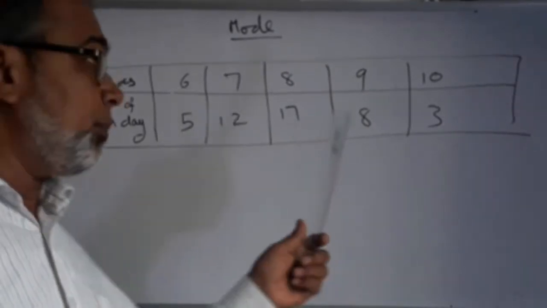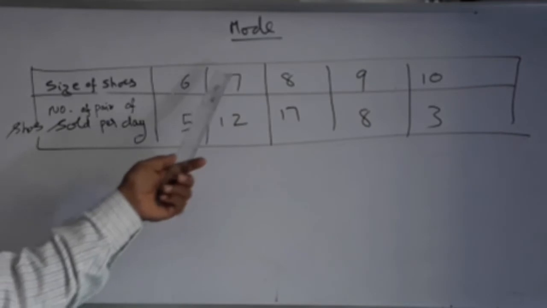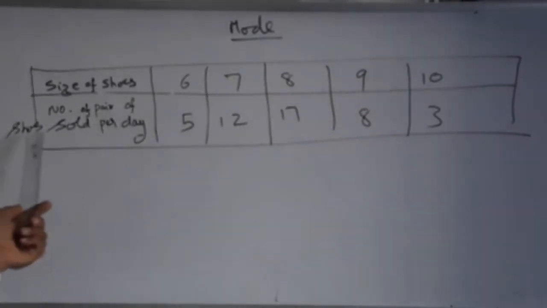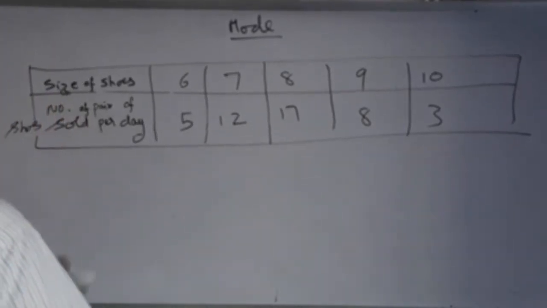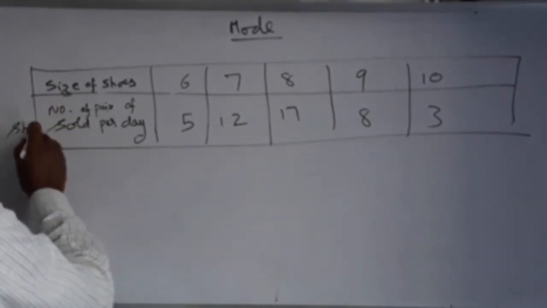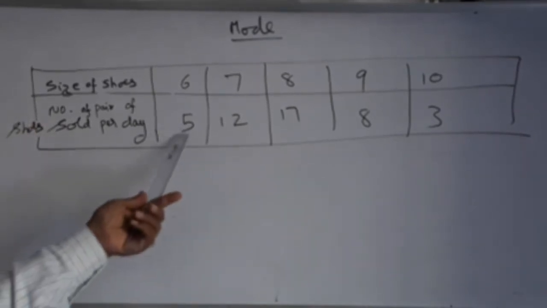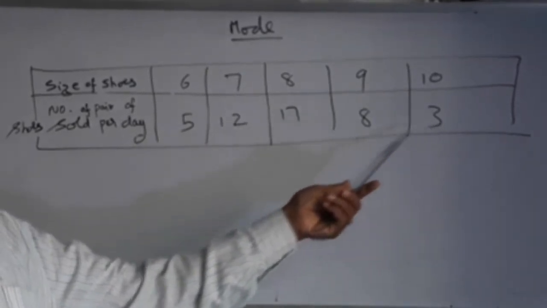There are some situations where mean is not much suitable, but mode is. Now let us see an example. Suppose the size of shoes, 6 number size, 7 number size, up to 10 number size, and the number of pairs of shoes sold per day: five pairs of 6 number shoes, 12 pairs of 7 number shoes. In this way, you have this data.